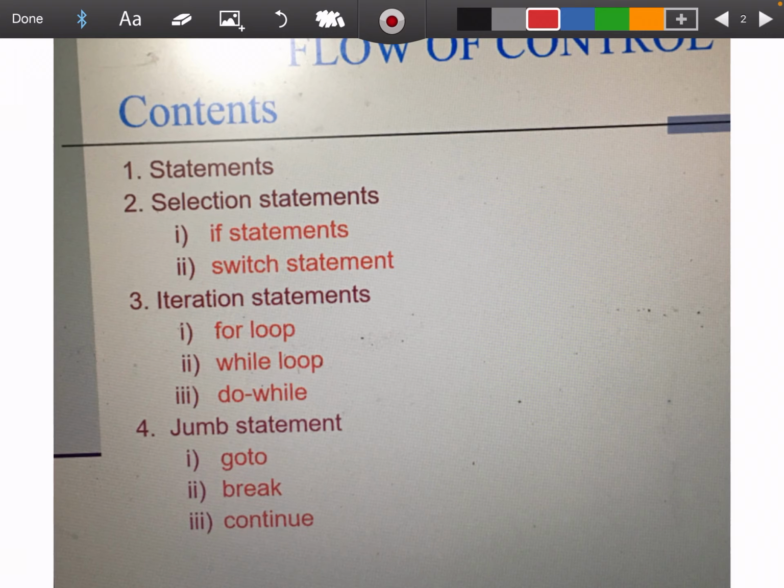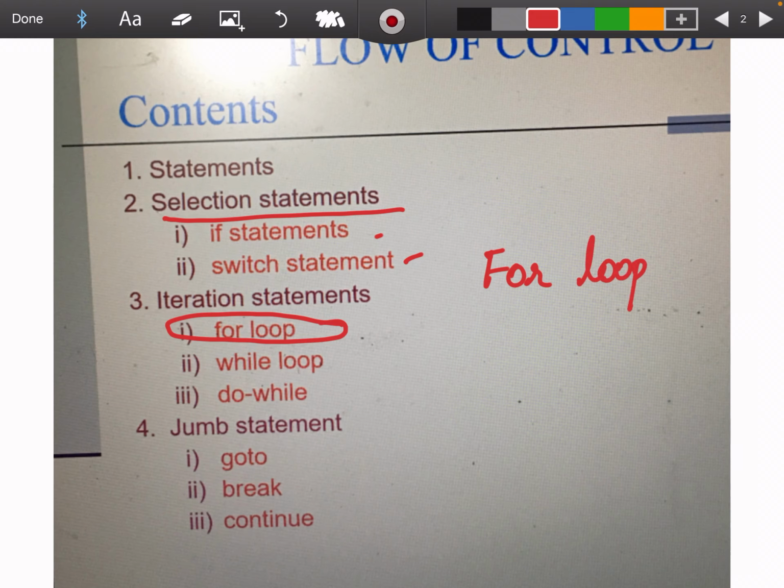We have different control structures which decide the flow of execution of the program. The first is the selection statements, and under selection statements we have if, switch, etc. And today's topic is the for loop under the iteration statement. We are going to see the working as well as the syntax of the for loop in C++.